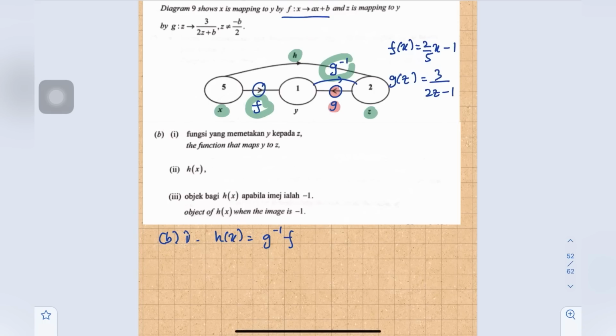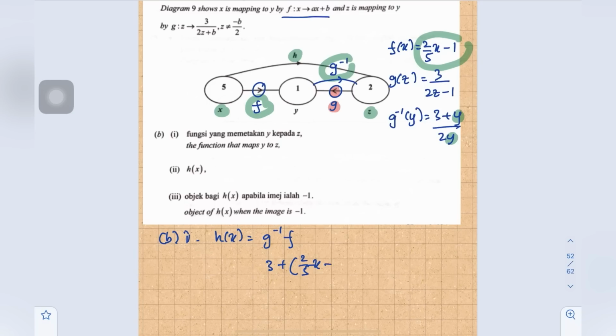Just now, g inverse of y equals 3 plus y over 2y. Now whatever y is, we have to substitute with 2 over 5 x minus 1. So 3 plus 2 over 5 x minus 1, over 2 times 2 over 5 x minus 1.